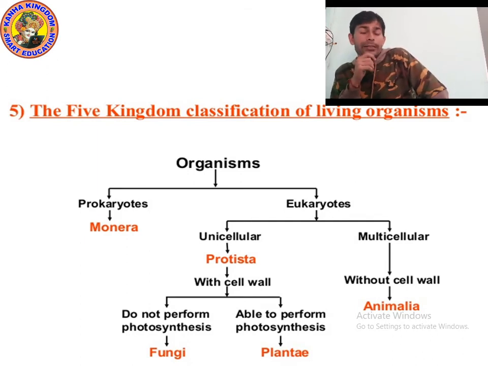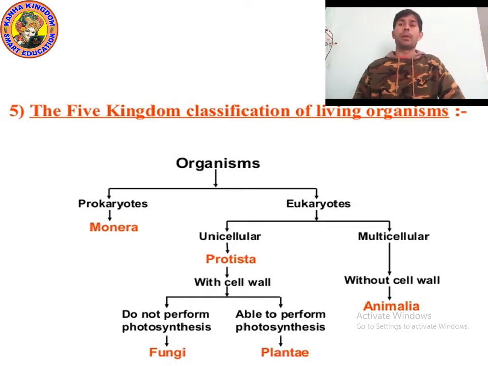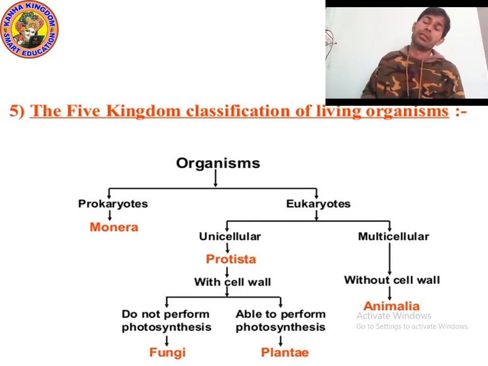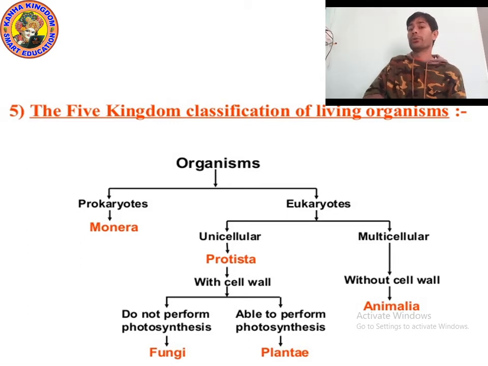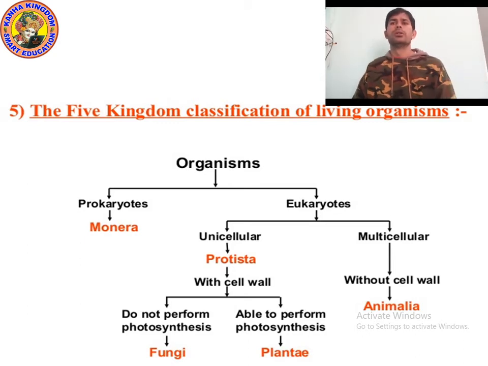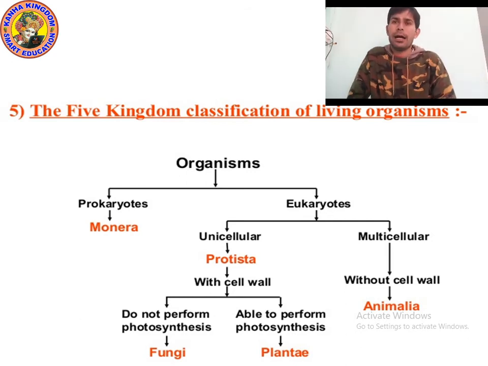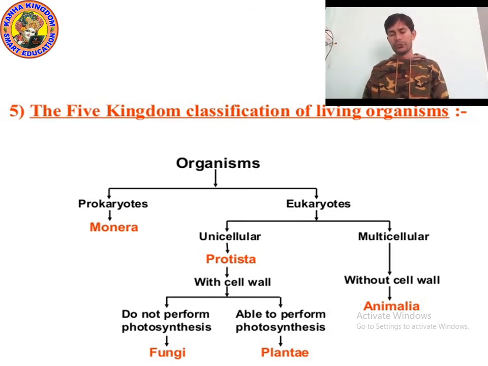Fungi do not perform photosynthesis, but Plantae perform photosynthesis. Multicellular without a cell wall are Animalia. This is the basic diagram to make you understand.